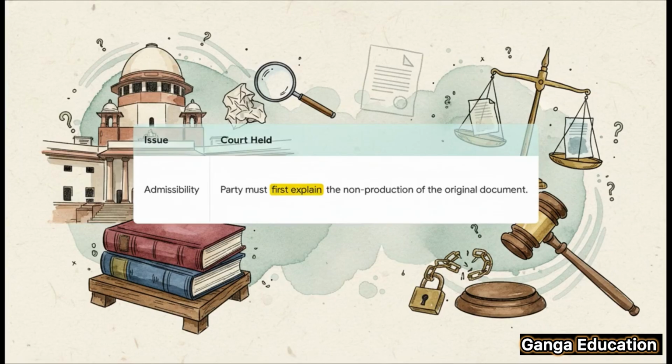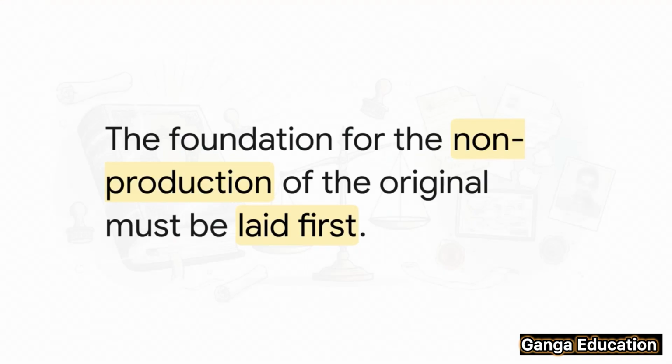So, what's the crucial point from this case? It's this. You can't just walk into court and present a photocopy. The Supreme Court held that the party who wants to introduce secondary evidence must first lay a foundation. You have to prove to the court why you can't bring the original. You need to give a valid reason for it being lost, destroyed, or otherwise unavailable. This is the single most important takeaway from the case.